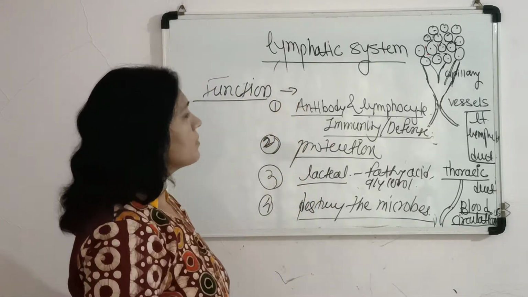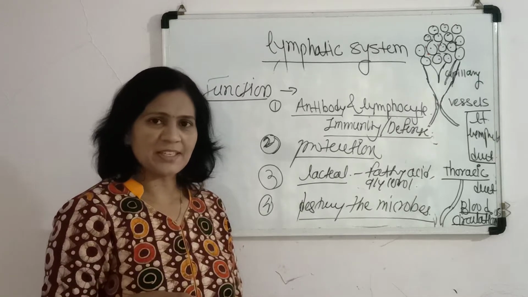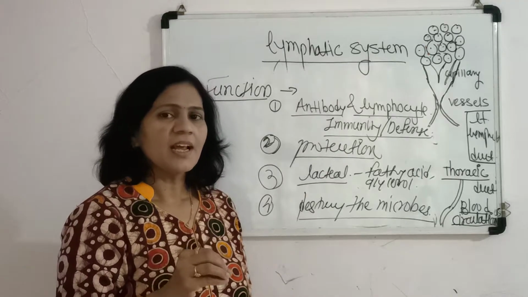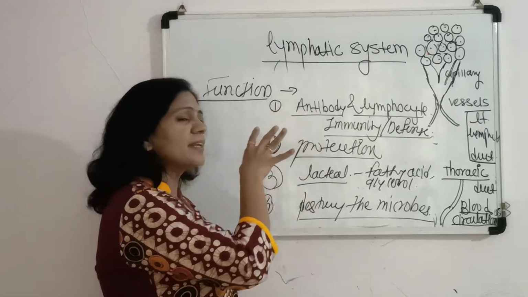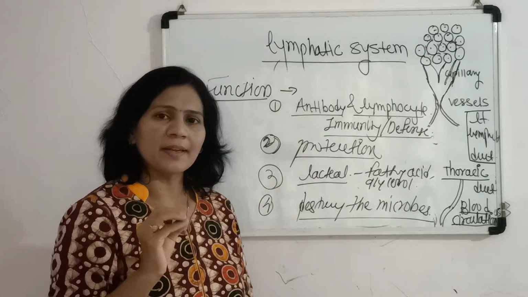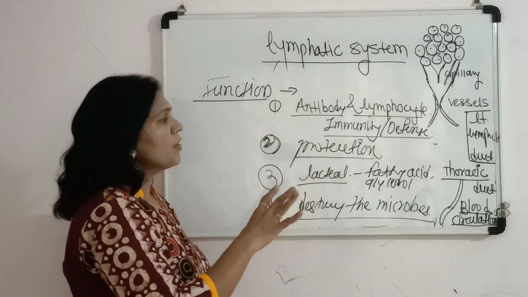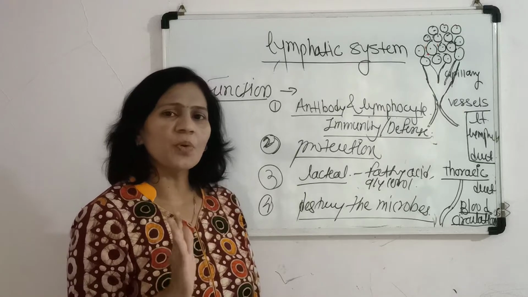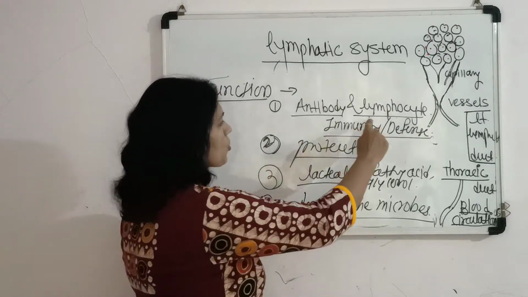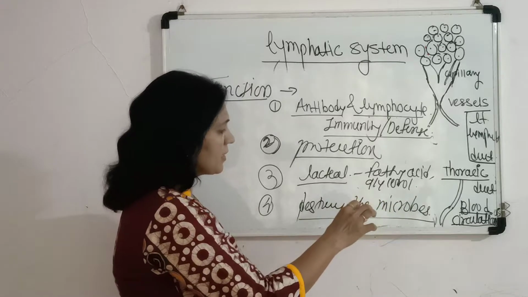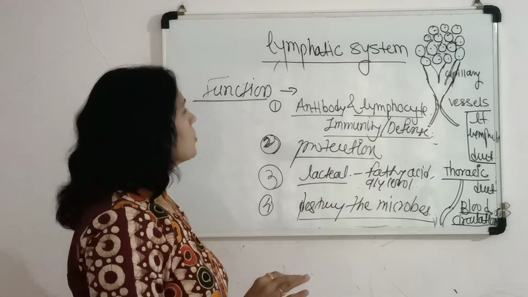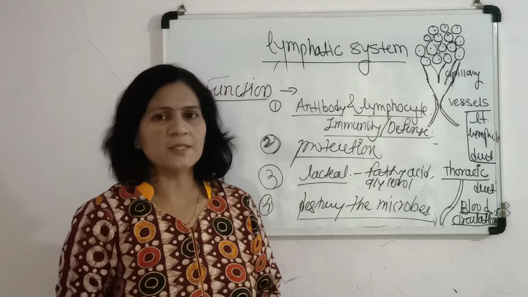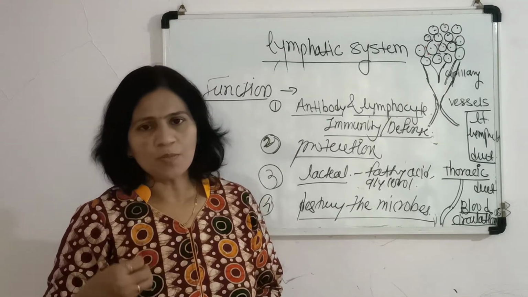So these are the important functions of the lymphatic system, in which lymphatic capillaries, lymphatic vessels, lymphatic ducts and lymph nodes or lymphatic tissues are involved. This system parallelly performs a role in the defense mechanism, and also has certain other functions which we have discussed in detail. So this is about the lymphatic system, one of the body fluids that is also important to our body.